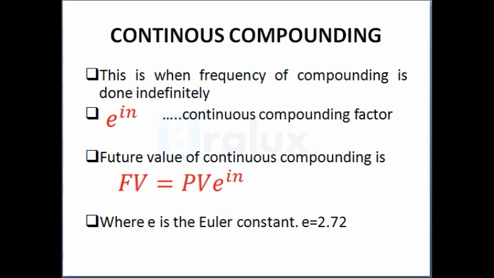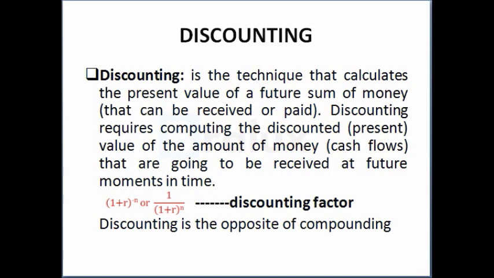So the process of converting your future earning to your present earning is called discounting. So discounting requires computing the discounted value of amounts of money that are going to be received at future moments in time. And this is the discounting factor, 1 over (1 + r)^n. So discounting is the opposite of compounding.